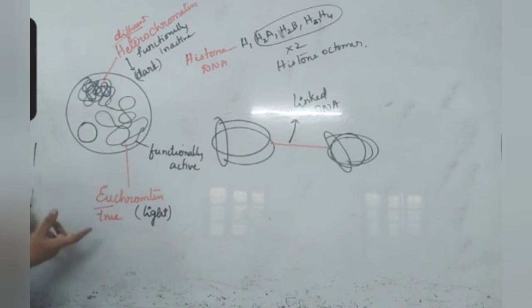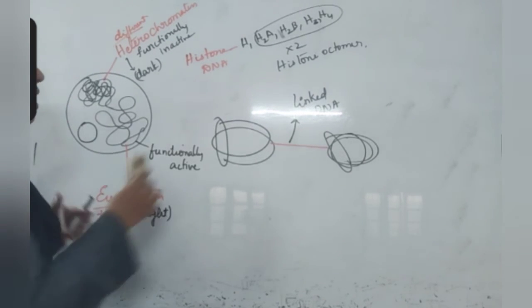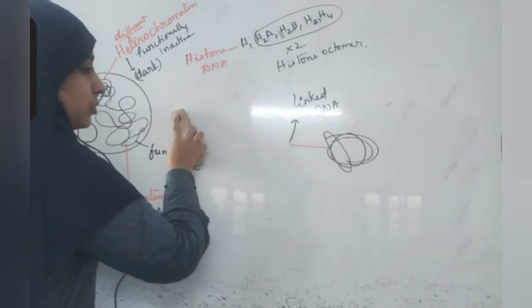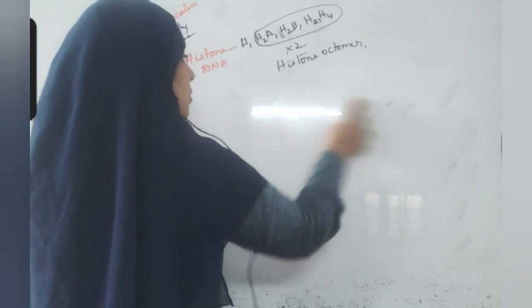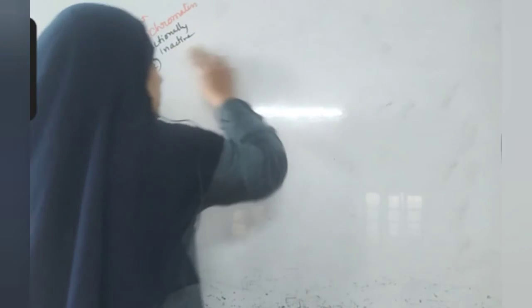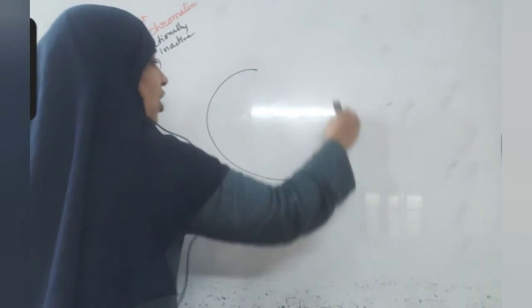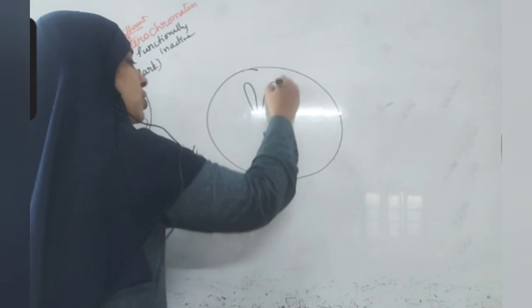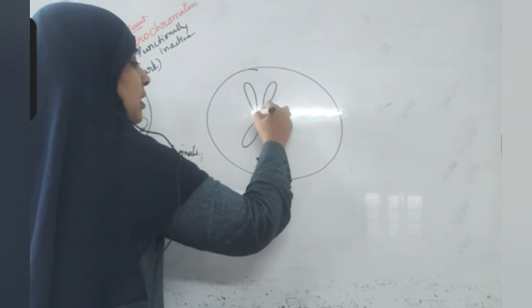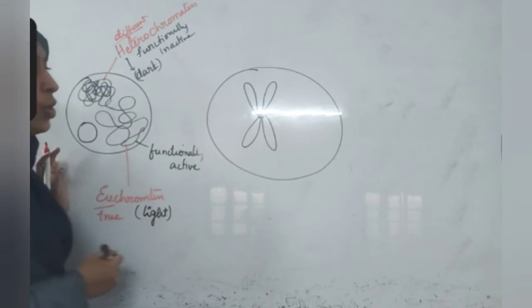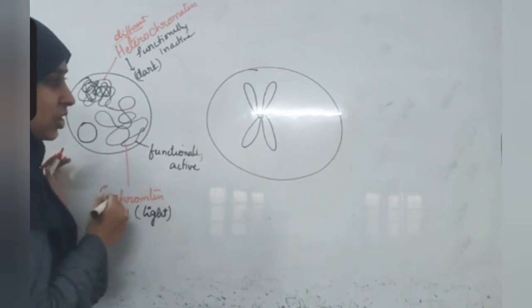But during cell division, the chromatin will not be like this. It will turn itself into chromosomes. Okay, inside the cell, it transforms itself into chromosome structures like this. And we have already studied that chromosomes are coiled structures.